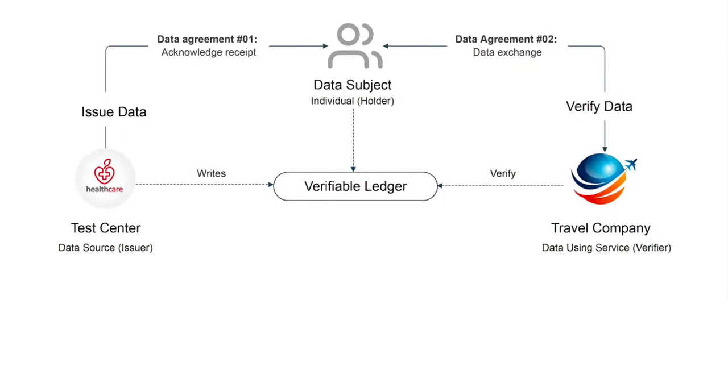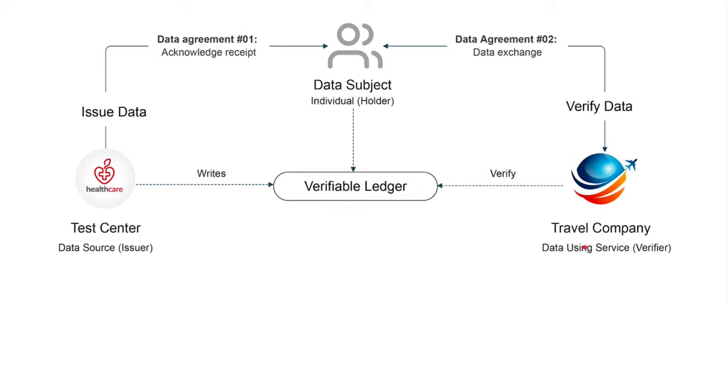In this demo, we have showcased two instances of data agreements facilitated by a MyData operator service. The first agreement is about acknowledging receipt of the data, and the second agreement is about granting access to data that the individual holds in his or her wallet. These agreements can be independently audited both by the individual and the organizations involved.